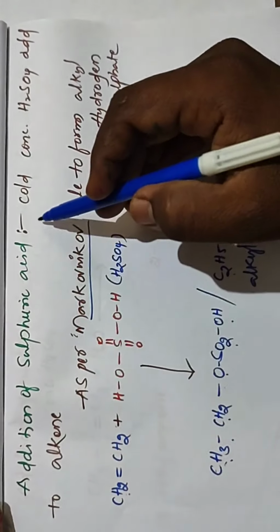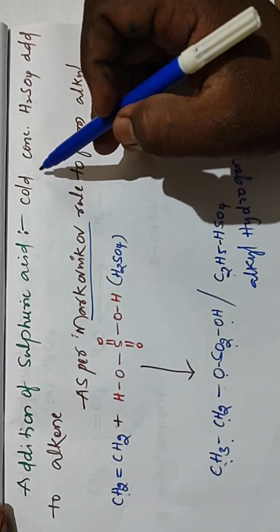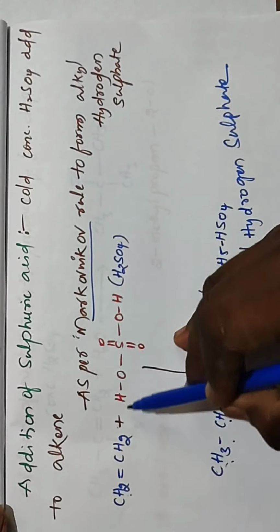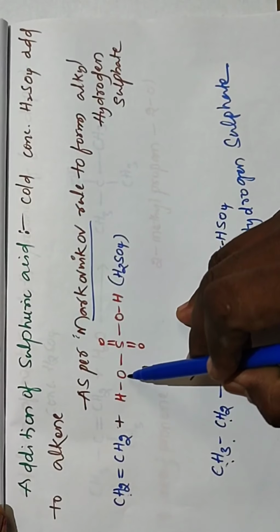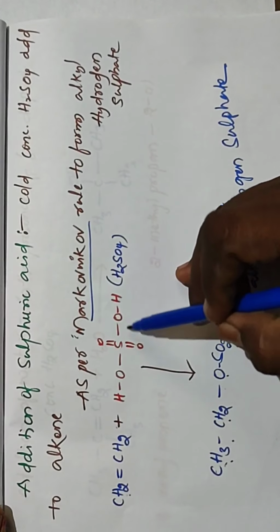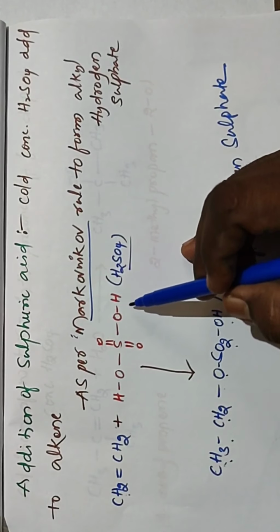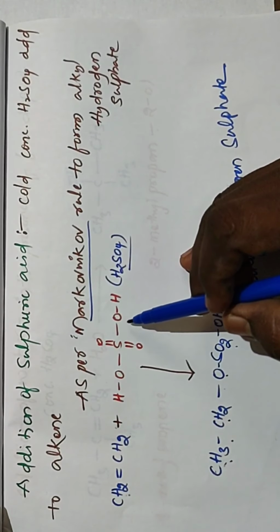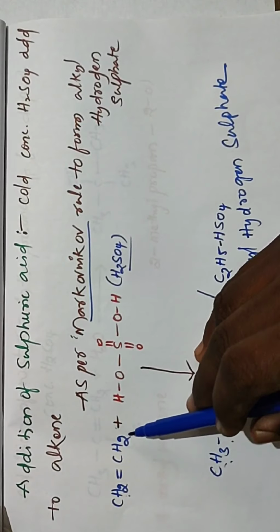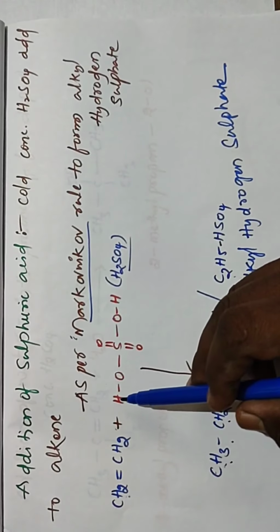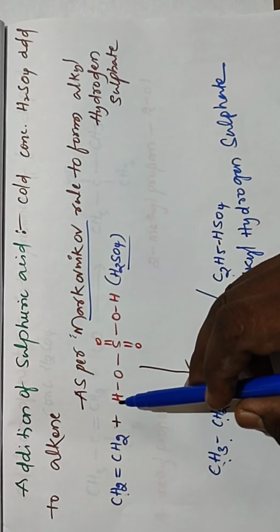So, addition of sulfuric acid. Cold concentrated H2SO4, that is HO-S(=O)(=O)-OH, is added to the alkene CH2=CH2. When cold concentrated H2SO4 is added to the alkene, we get alkyl hydrogen sulfate. It is also going to follow the Markovnikov rule.